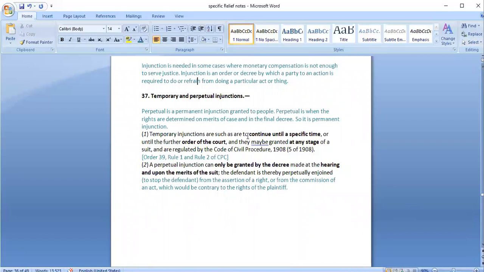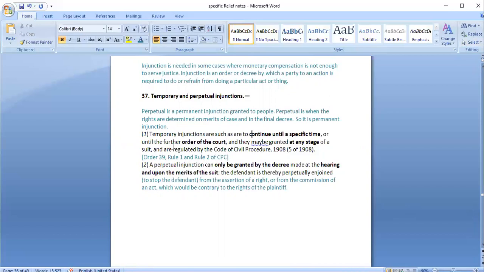Temporary injunctions are such as are to continue until a specific time or until further order of the court, and they may be granted at any stage of the suit and are regulated by the Code of Civil Procedure.